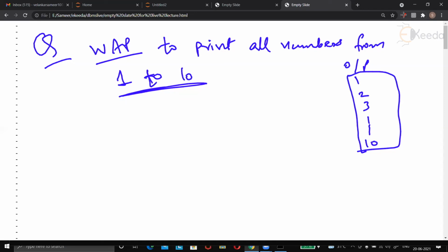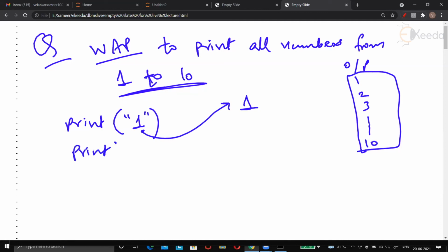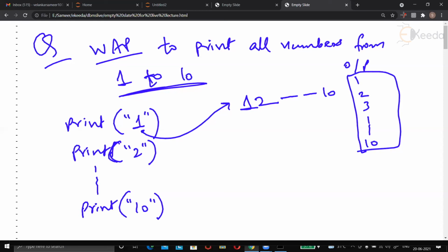So, assume I don't know anything about control structures. How do I write my program? What I will do is, I'll say print in quotation 1. Now you remember, whatever is given in the quotation is printed as it is. So this print will print 1. And then I will give the next line as print 2. So this will print 2. Then I will keep doing this and I will give print 10. So it will finally print 10. And then I'll say, look, I wrote a program for printing 1 to 10.